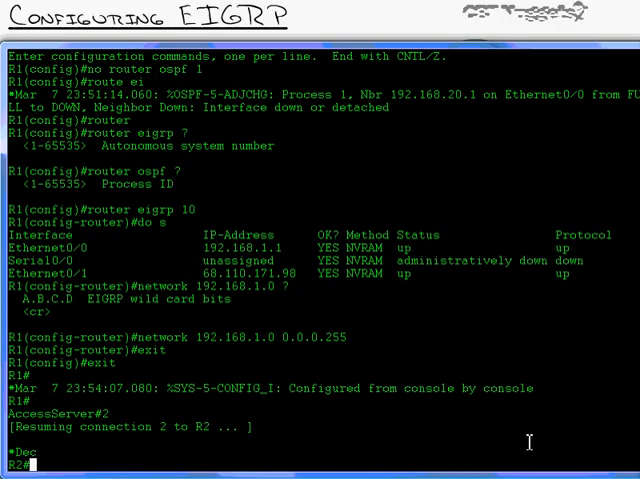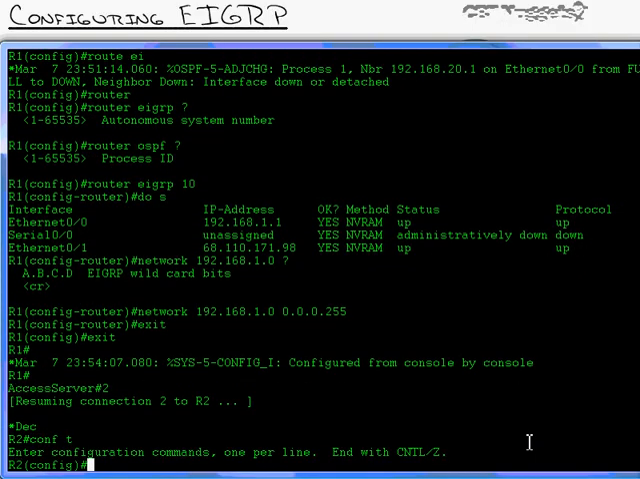Let's hop down to router 2. Router 2, I'm going to get into global config mode.